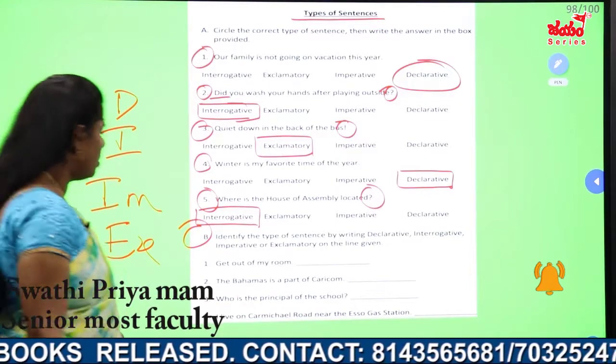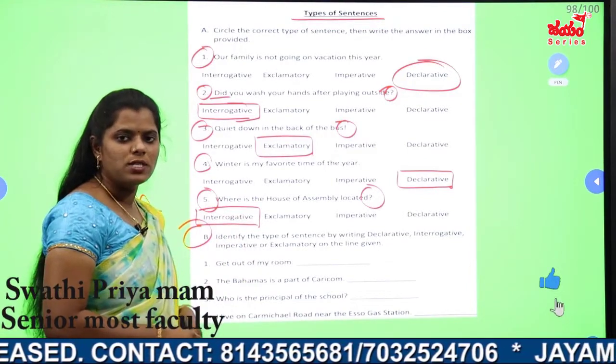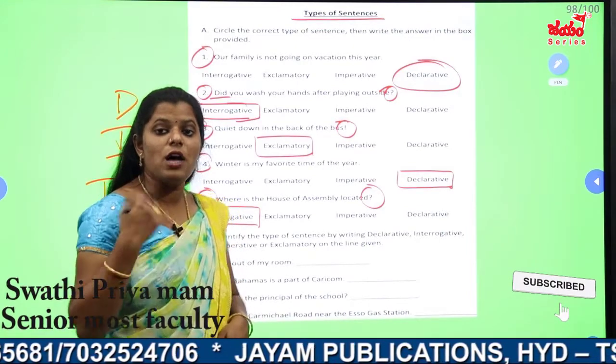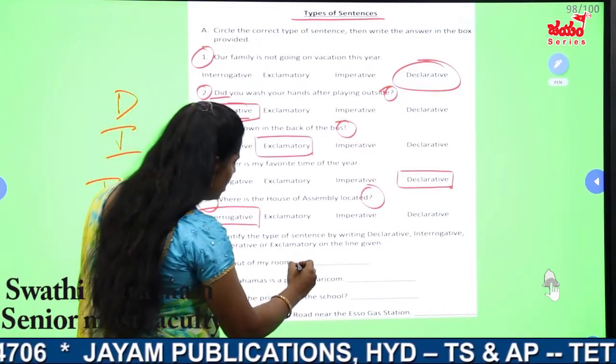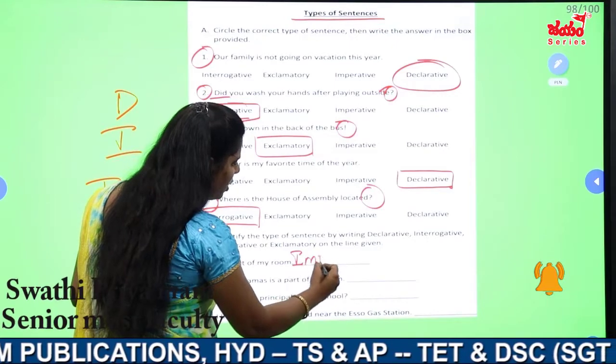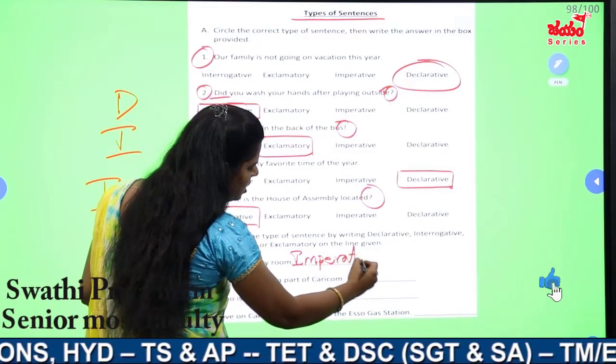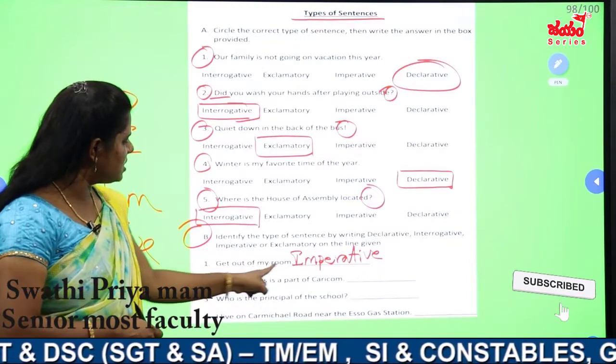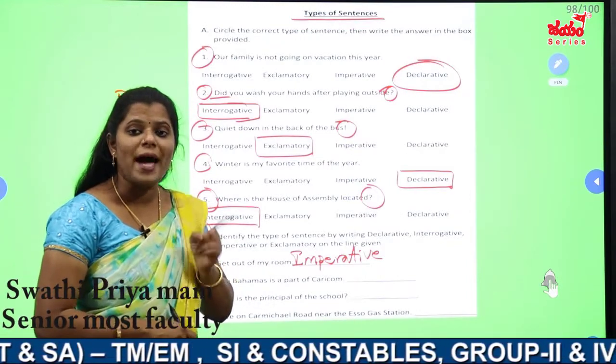Now we will see. Get out of my house. Get out. It is an order. Order means it comes under the imperative mood. Imperative sentence. All orders come under the imperative. The first sentence is imperative: get out of my house.